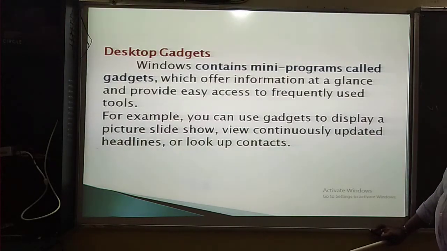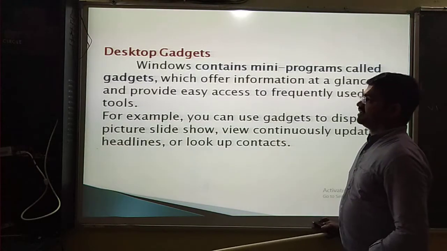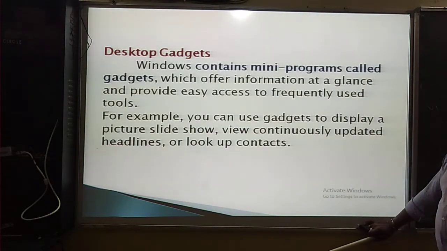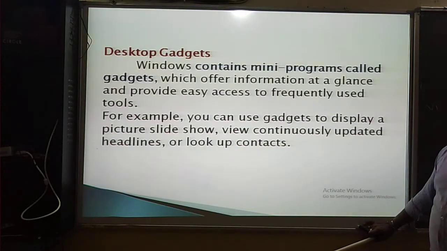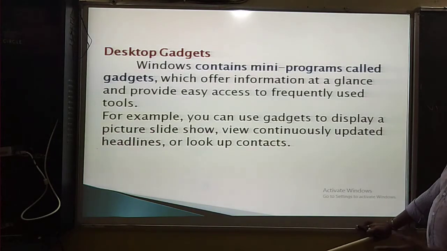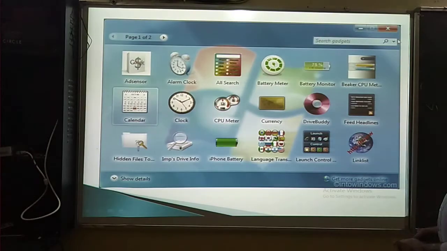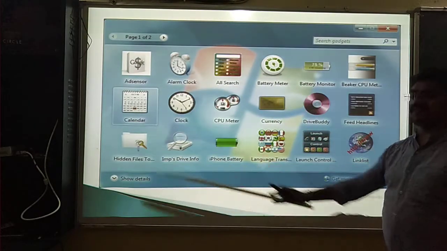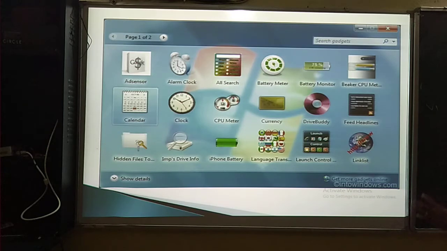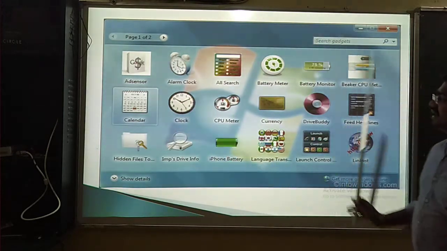For example, you can use gadgets to display a picture slideshow, view continuously updated headlines, or look up contacts. So what is the use of a gadget? A gadget offers information at a glance and provides easy access to frequently used tools. Gadgets are often displayed on the desktop. So this is the gadget file. Any taskbar or main menu bar displays a clock, calendar, and other items.